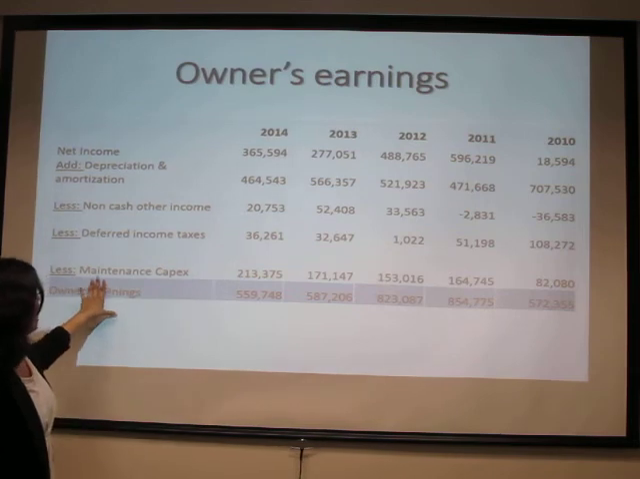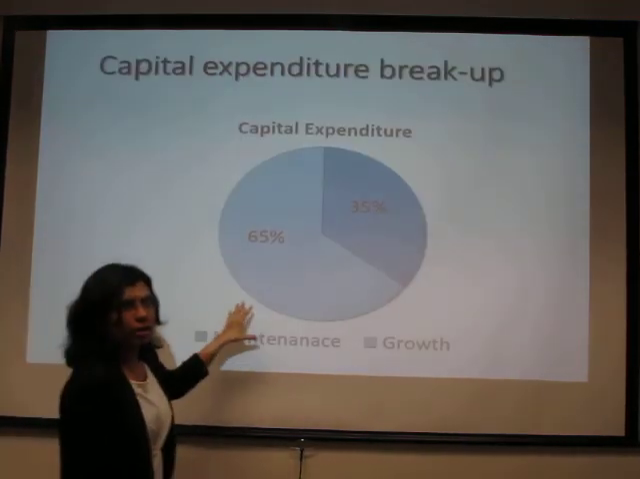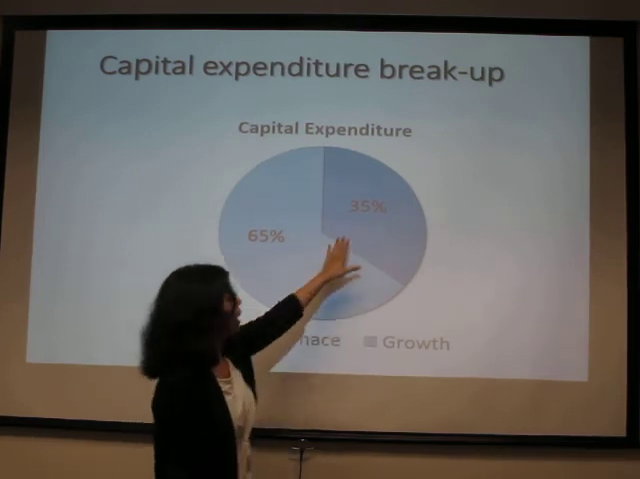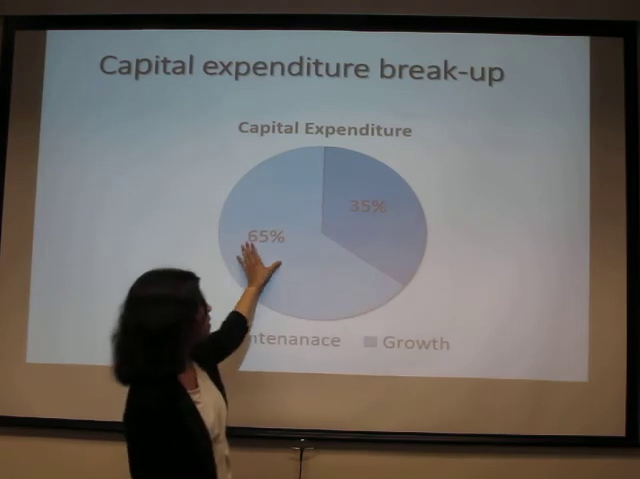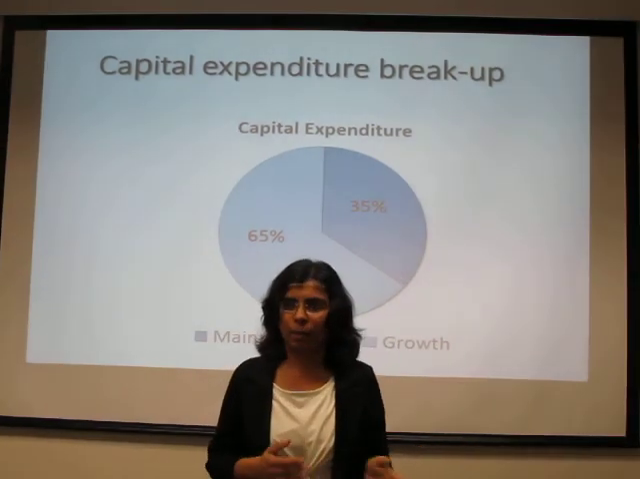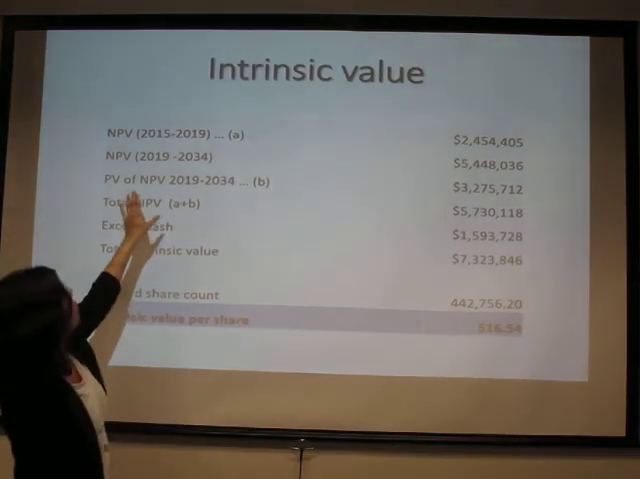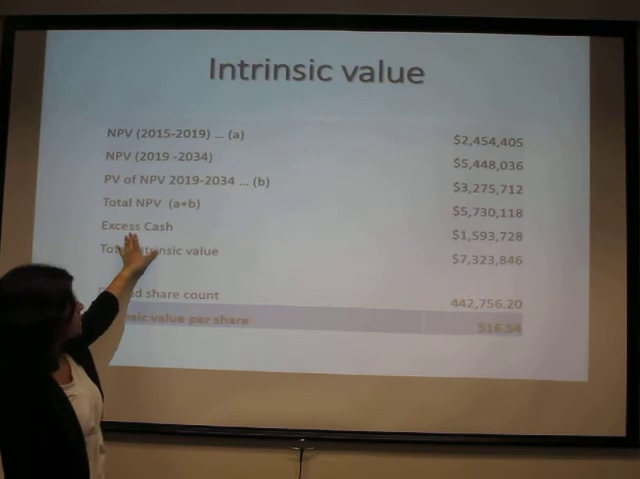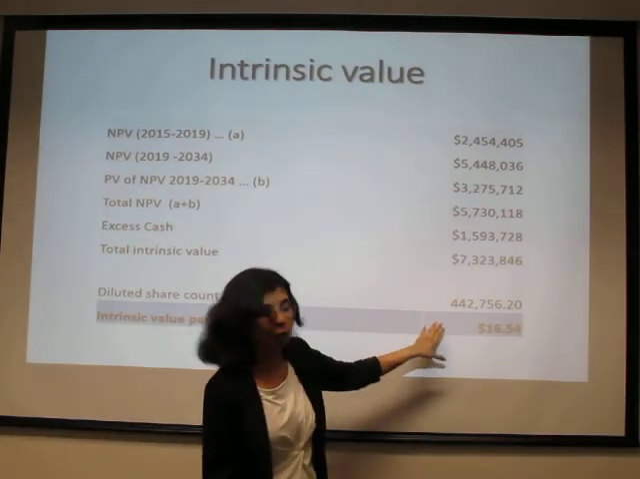This is how we calculated the owner's earnings. According to the investors' report, 35% of the capital expenditure was towards maintenance and 65% was towards growth. So we have used the same metrics to calculate the capital expenditure breakup. Doing the math, calculating the NPV and adding back the excess cash, we arrive at an intrinsic value of 16.54.